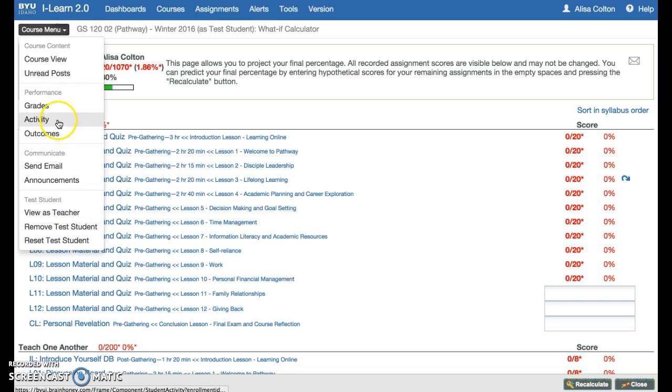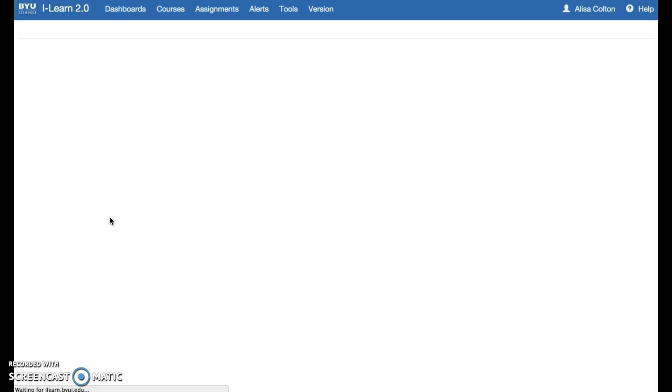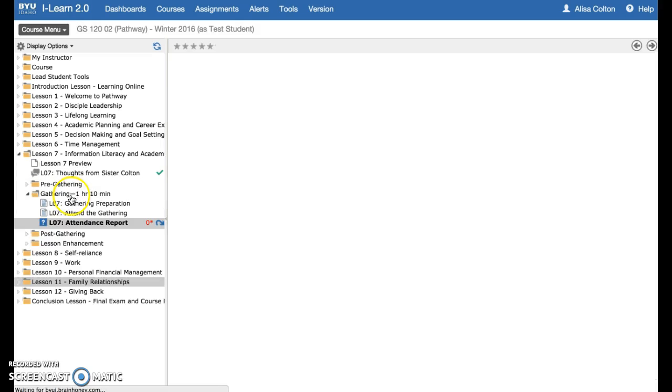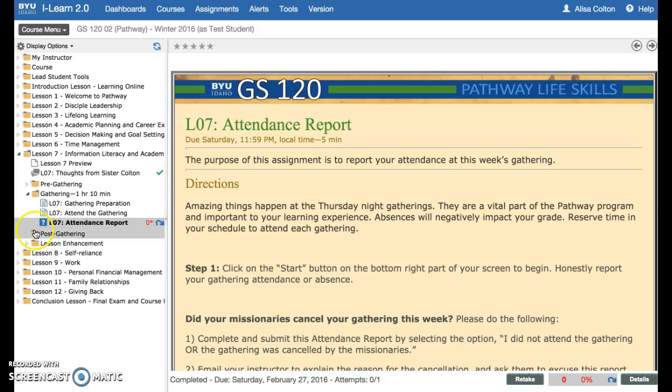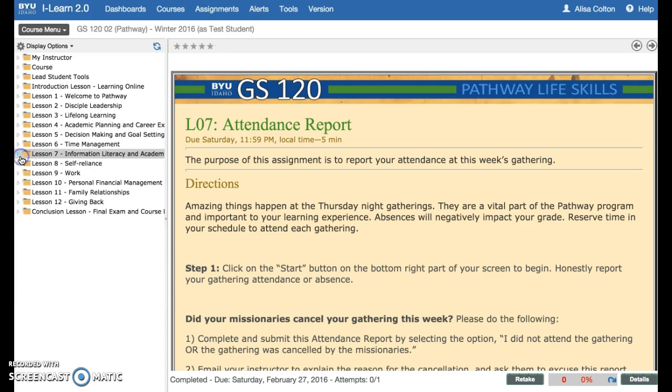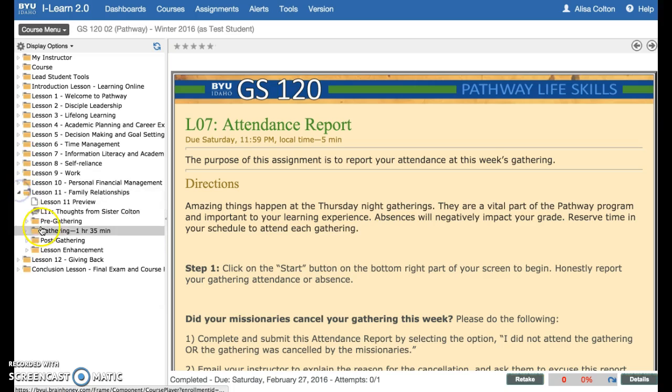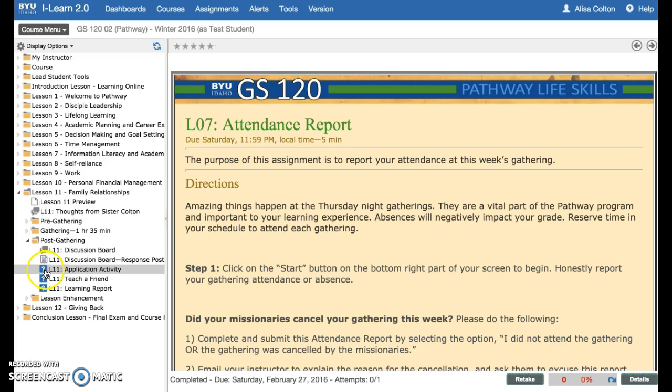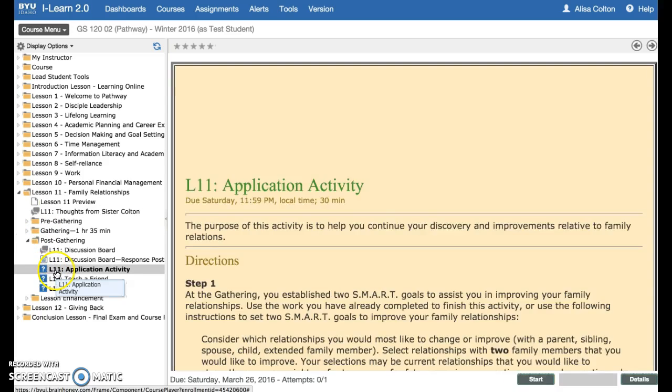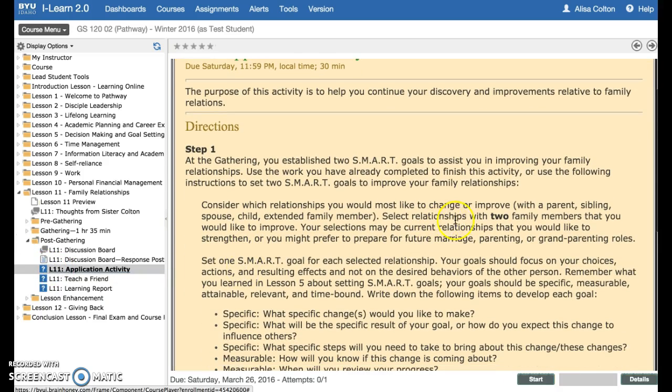The last thing I just want to talk to you about is the application activity for this week. You need to think about two of your family relationships that you have right now. So let me go to that assignment for application activity. Select relationships with two family members you'd like to improve. So think about your relationships, and if there are two that you could improve, it might be okay in a healthy relationship, but you want to make it even better.